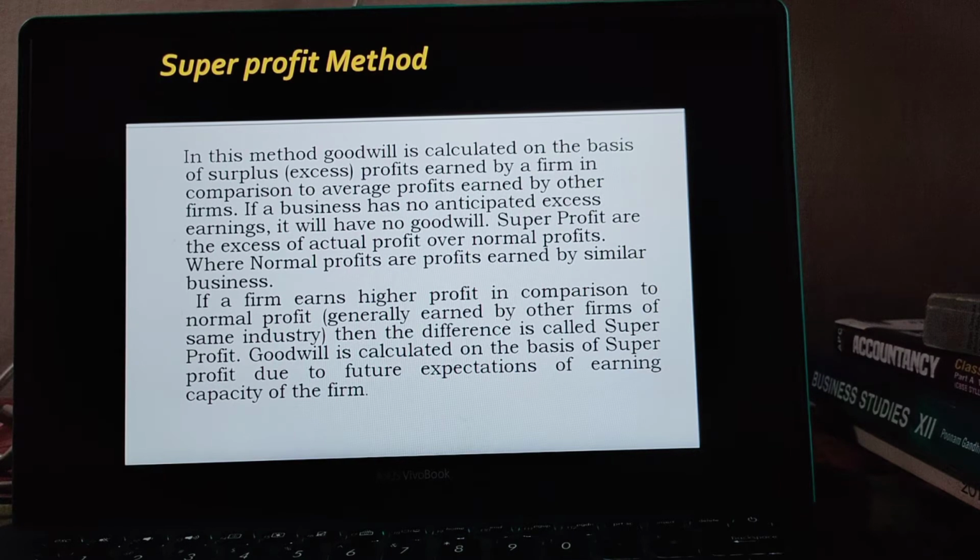If a business has no anticipated excess earning, it will have no goodwill. Super profit is the excess of actual profit over normal profit, where normal profit is the profit earned by similar businesses. If a firm earns high profit in comparison to normal profit, then the difference is called super profit. So goodwill is calculated on the basis of super profit due to future expectation of earning capacity of the firm.